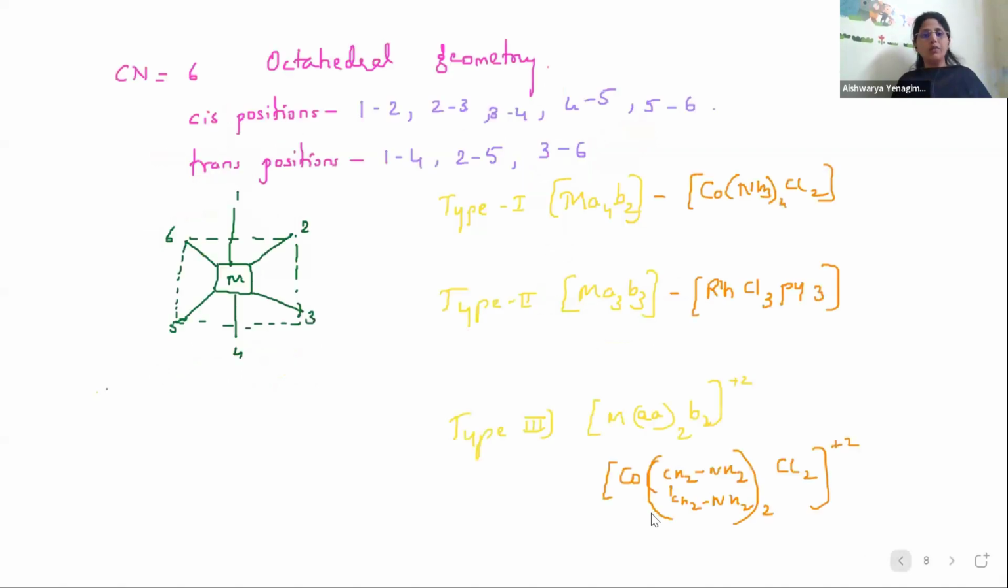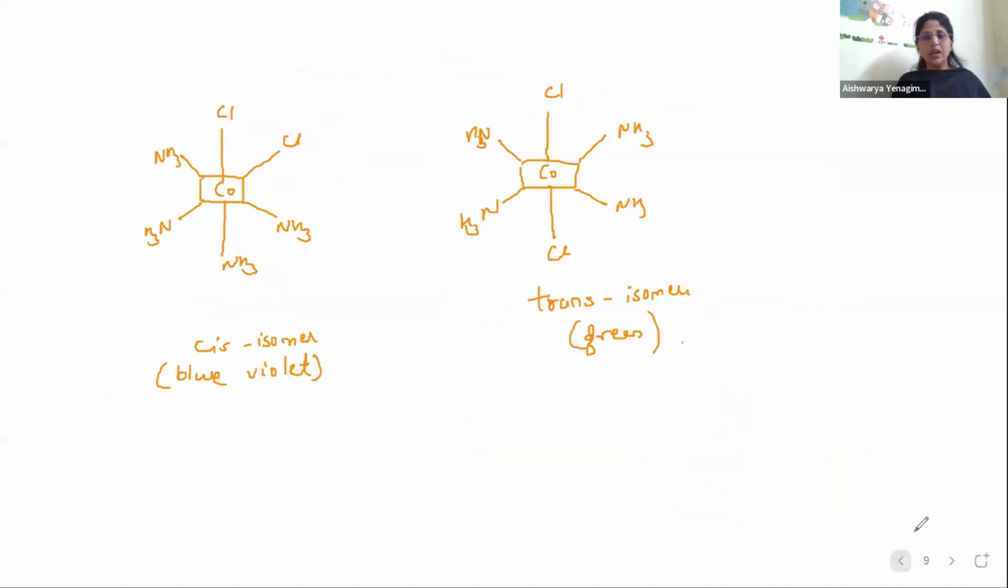Remember these positions for coordination number 6 octahedral geometry; this is how we write. Okay, 1 starting here, 1 2 3 4 5 6, remember this. Cis positions, what do we call a cis isomer? When there are similar ligands at 1 2, 2 3, 3 4, 4 5 or 5 6 positions. When do we call it trans? When similar ligands are at 1 4 position, or 2 5 position, or 3 6 position, then we talk about trans isomerism, correct? And the colors also of the compounds will be different.